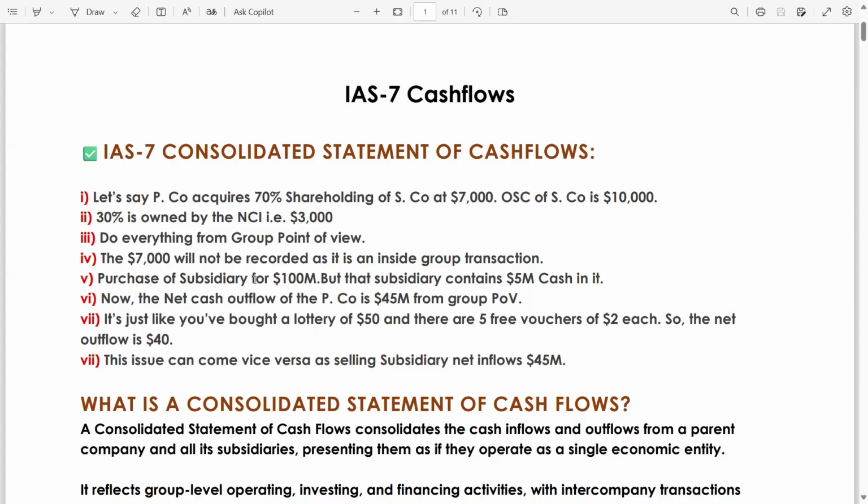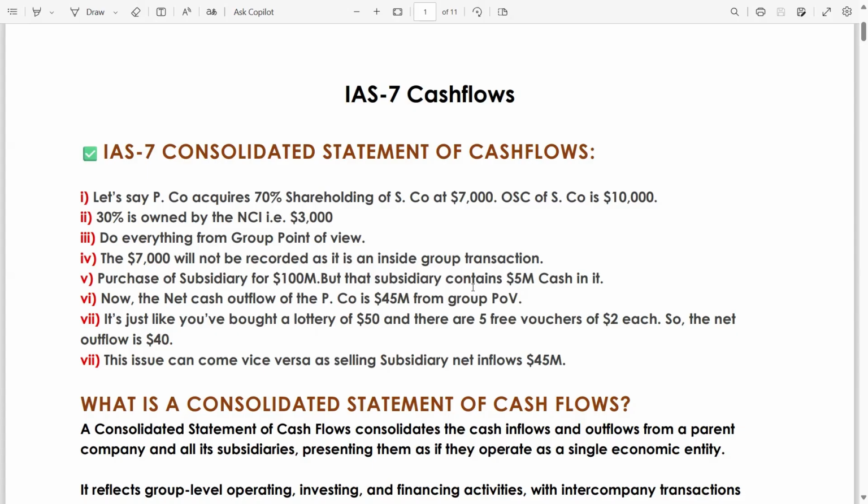Purchase of a subsidiary for 100 million, but that subsidiary contains 5 million cash. It means you are going to acquire a subsidiary that has a cash balance of $5 million. What do you think is the net outflow you have paid in order to acquire the subsidiary?